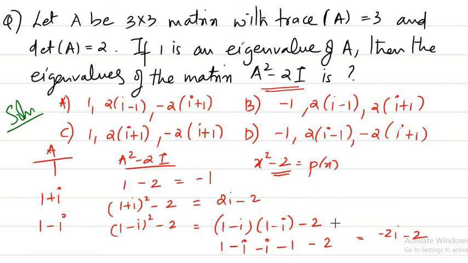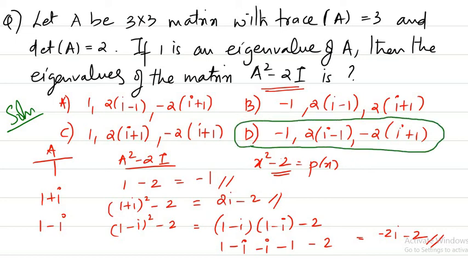So we get 2i minus 2 and minus 2i minus 2 and minus 1 as the eigenvalues. So which is that particular option? Yes, I think that is this option. This is the correct option. We are getting minus 1, another one is 2 times i minus 1, that is written here, and this is minus 2 times i plus 1, right?